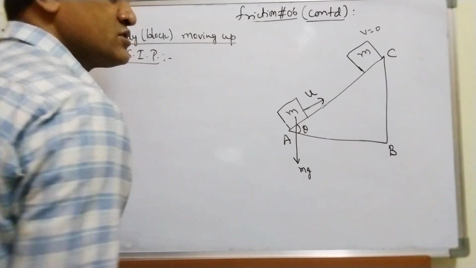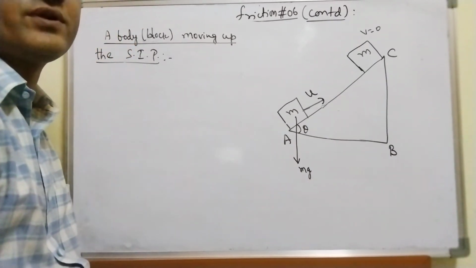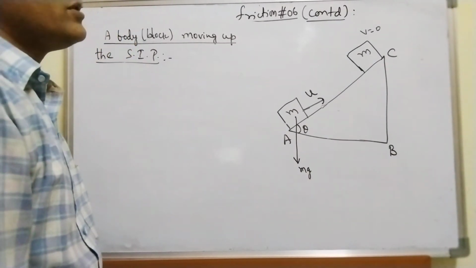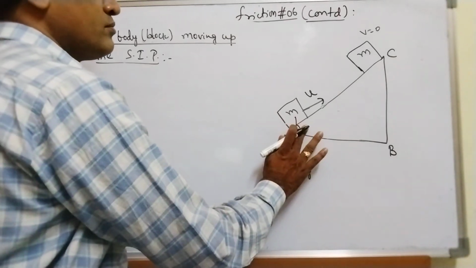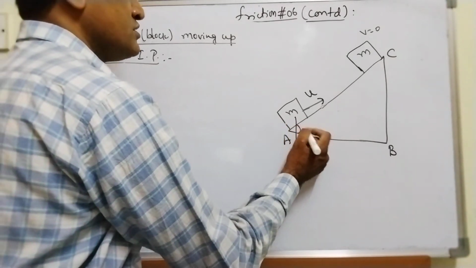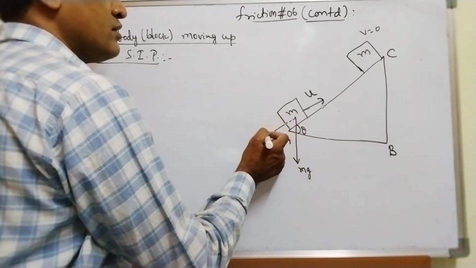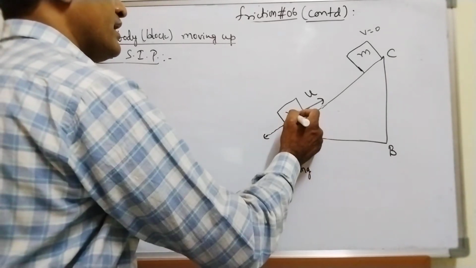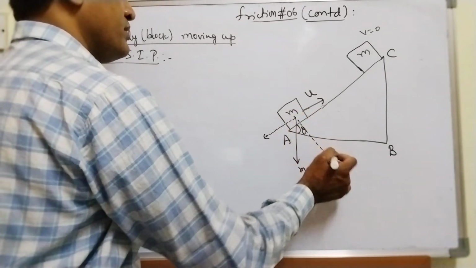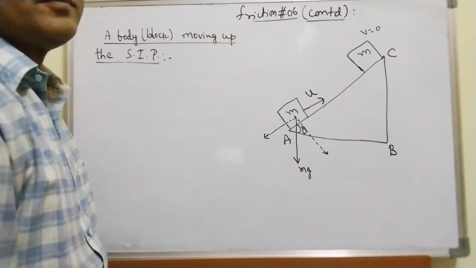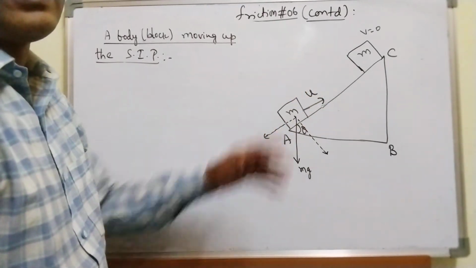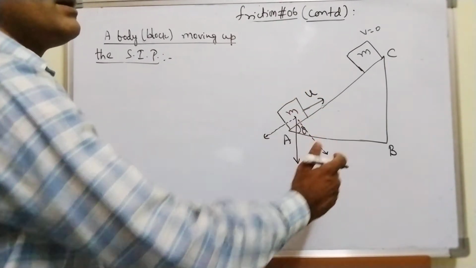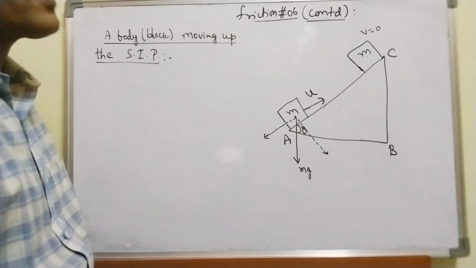So mg is resolved into two rectangular components. One is parallel to the plane, along x-axis, and the other one is perpendicular to the plane, along y-axis.